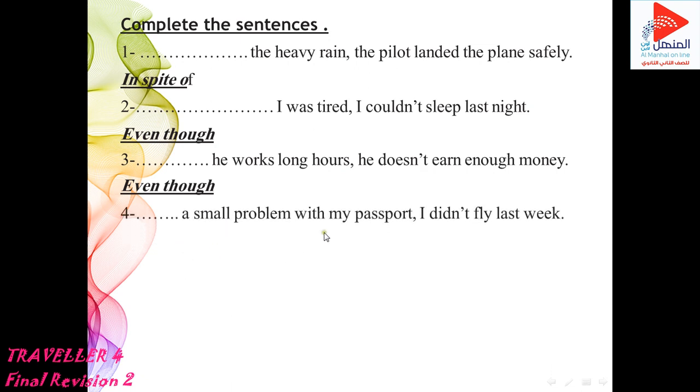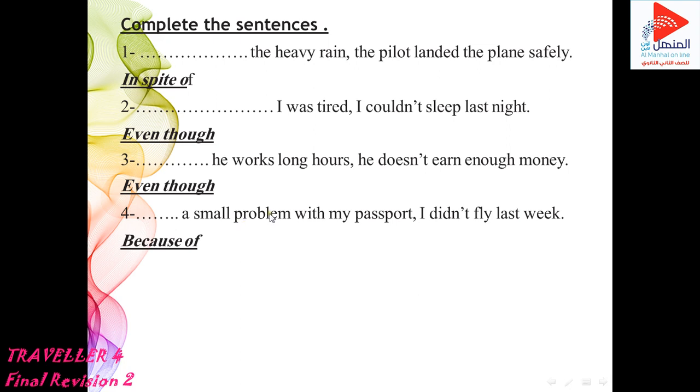Number 4. Space a small problem with my passport, I didn't fly last week. Yes, nice. Because of. Why do we use it here? Because of, not because. Because I use because of plus a noun. I have in here a noun or ing form.